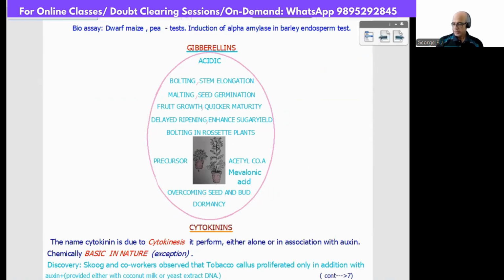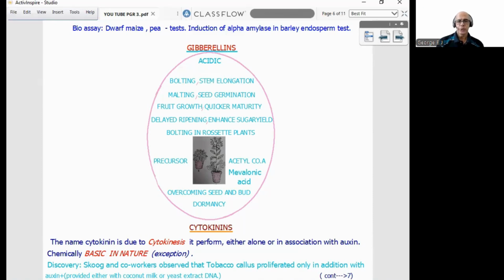Then comes cytokinins. The name cytokinin is due to the phenomenon cytokinesis it performs, either alone or in association with auxin. Chemically, cytokinins are basic in nature, while the remaining four are more towards acidic. So cytokinin is the exception, it is basic.